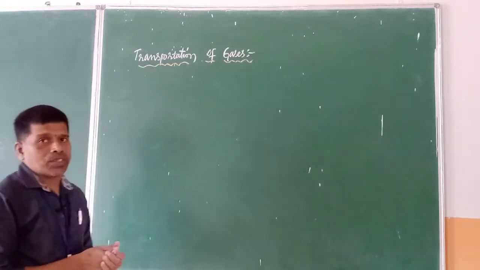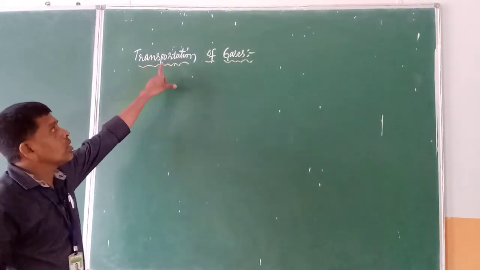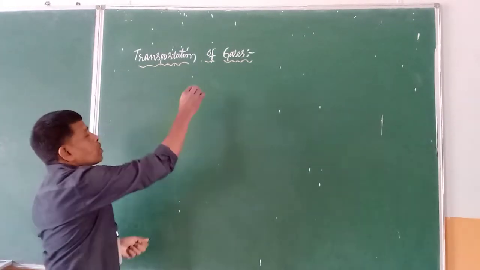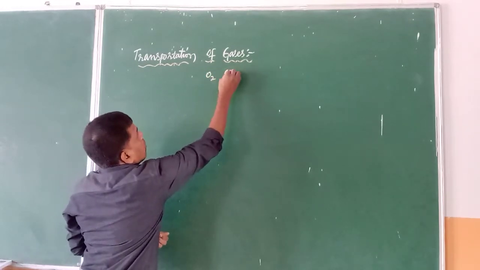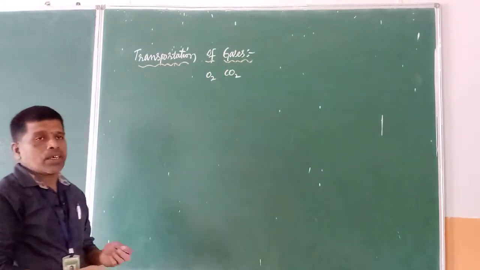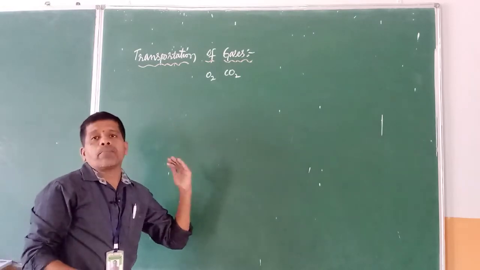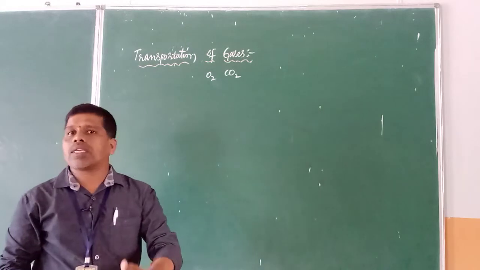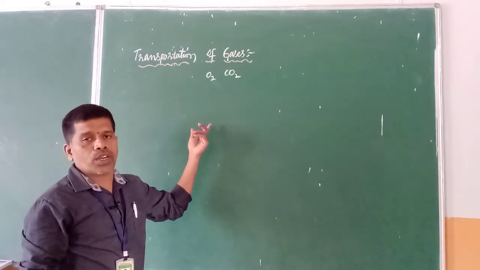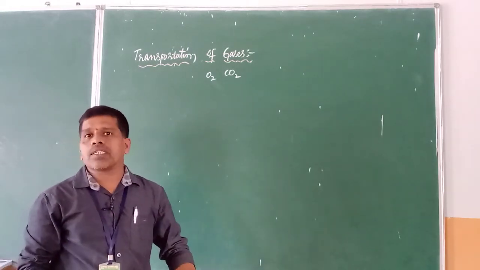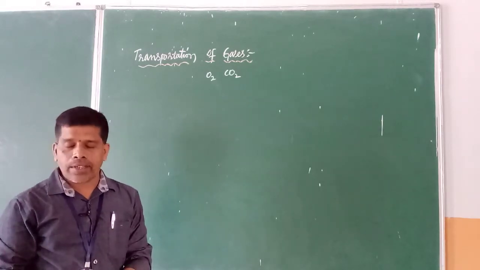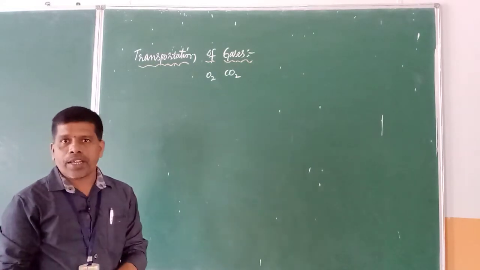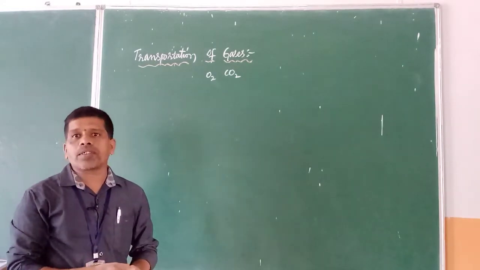The gaseous exchange. Now let us move to the next concept, that is transportation of gases. Here, gases means you have to remember there are two gases: one is oxygen, the other is carbon dioxide. Just now what we have seen is the percentage inhaled and exhaled. For example, 21% oxygen is inhaled and 16% is exhaled. Similarly, carbon dioxide is 0.03% inhaled and 4.4% exhaled.